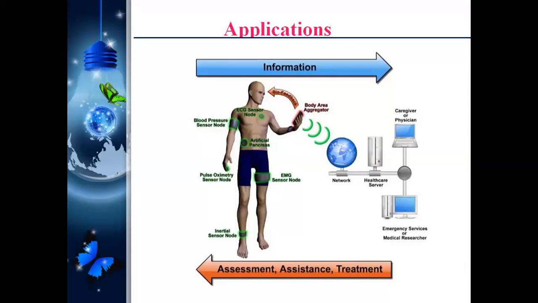Right now, many people are facing this from a biomedical application point of view. My patient is present in one place, and the doctor is present in another place. While going from the patient's place to the doctor's place, many things will happen. But it is interlinked with the Internet of Things, so every second the data will be transferred to the doctor, and the doctor will monitor it at that time. Each and every second, temperature, breathing, and everything will be observed by the doctor. There we can place blood pressure sensors and immunity sensors, and many things will be happening. At that time, this data will be transferred using any one of the wireless technologies, every second.